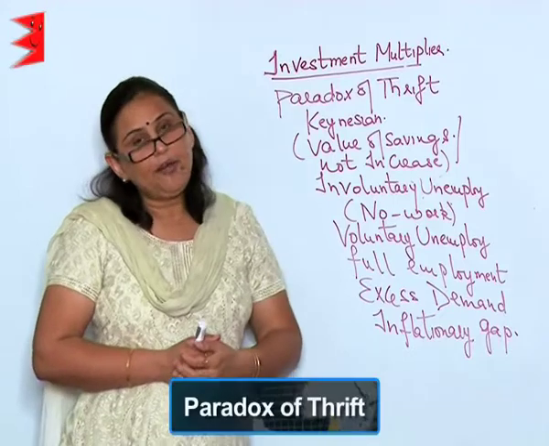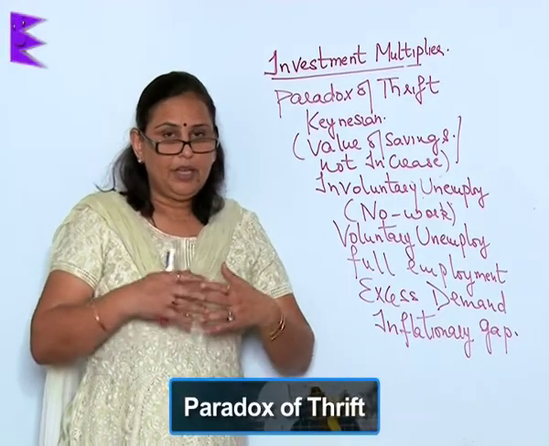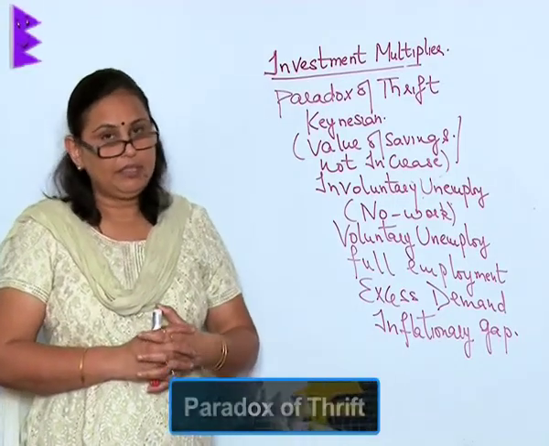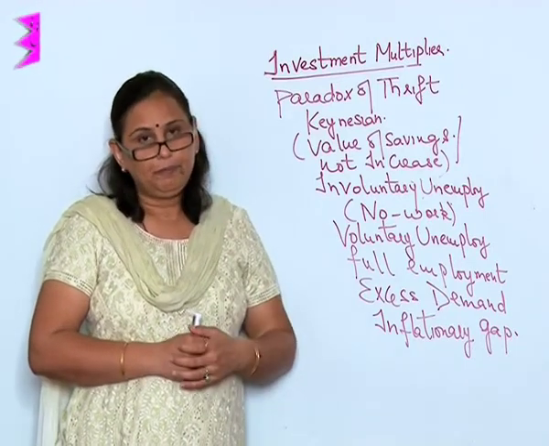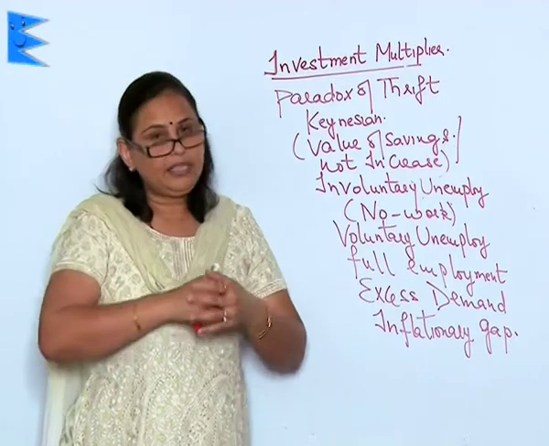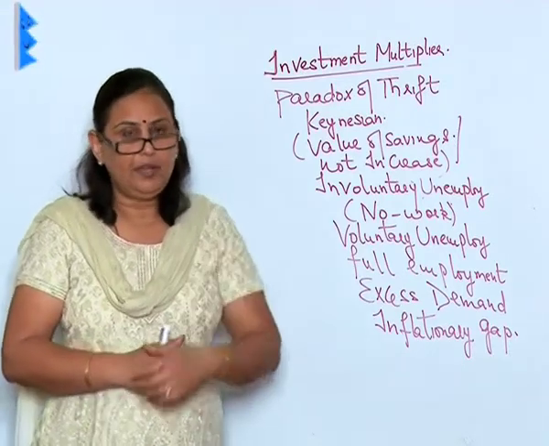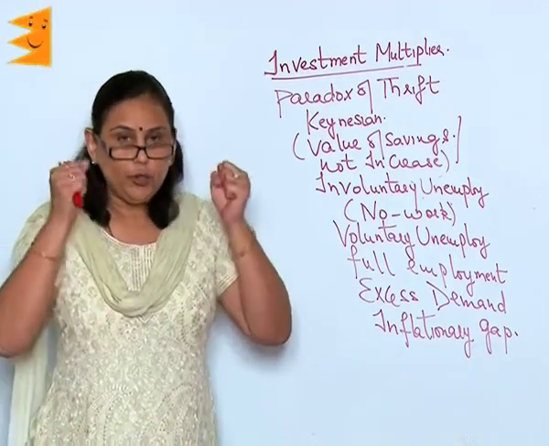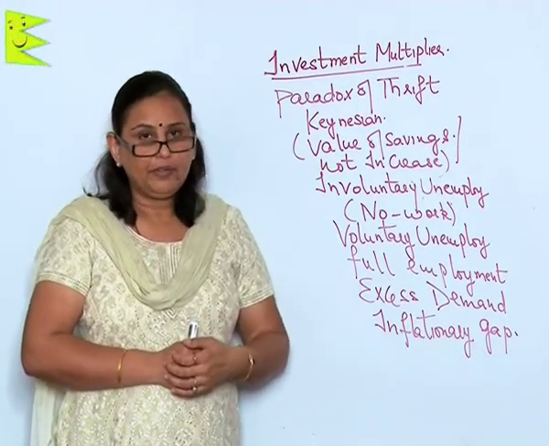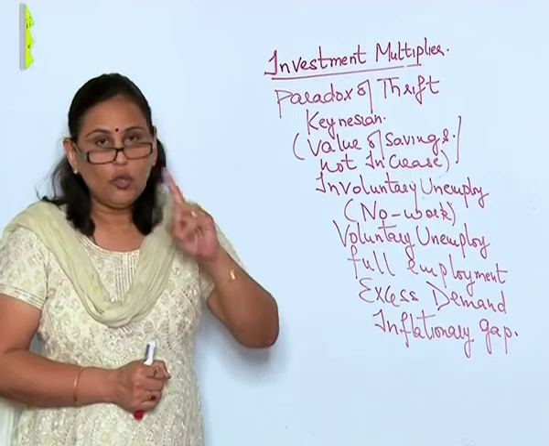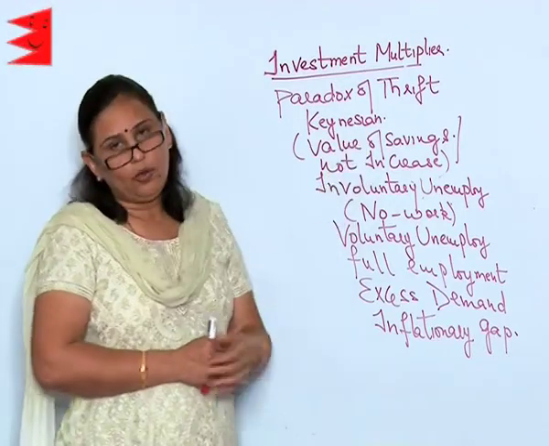Next is the paradox of thrift. Since ancient times, man has been thinking only on one line, that is, the more the saving, the better the economy. Everybody should save more so that the economy is good. But this is not what Keynesian thought.